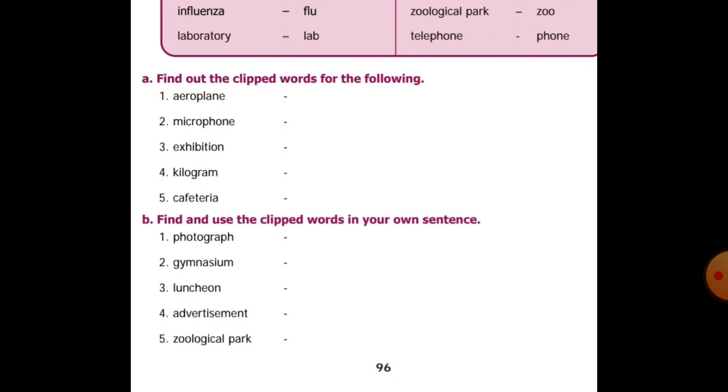But here we can't say just micro, we have to write mic, M-I-K-E. Next, exhibition. Exhibition's short form is exhibit. Then kilogram, we write just kilo. Cafeteria, cafe, C-A-F-E. Now write only cafe.